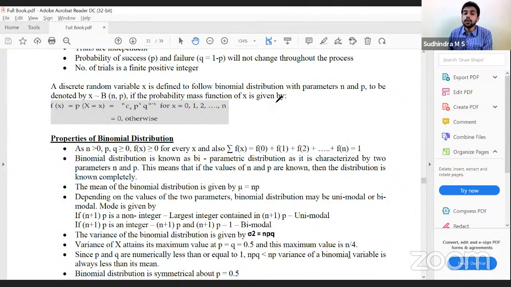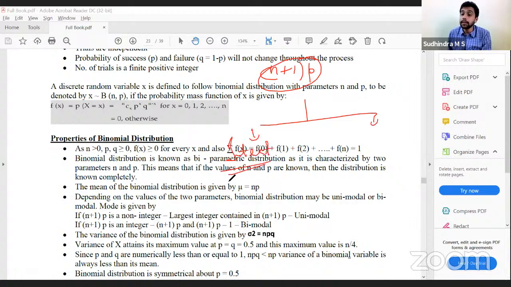Mode depends on what is my n plus 1 into p value. If n plus 1 into p is an integer, then it is bimodal. What would be the two modes? n plus 1 into p value and n plus 1 into p minus 1 value, the previous value.